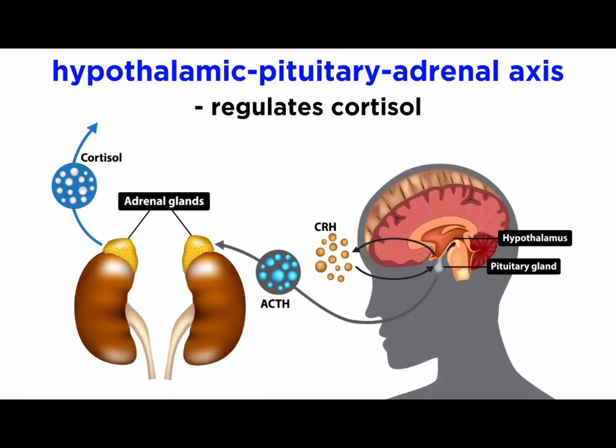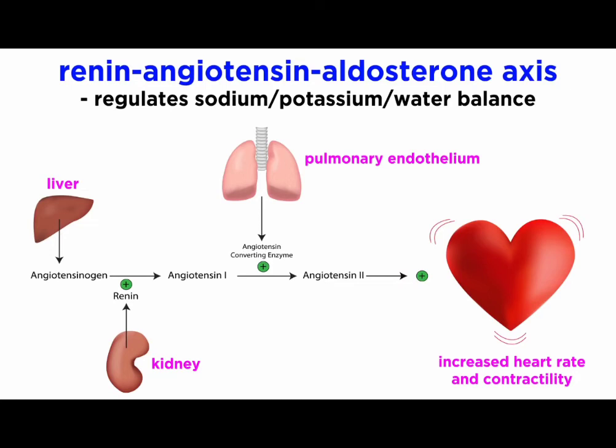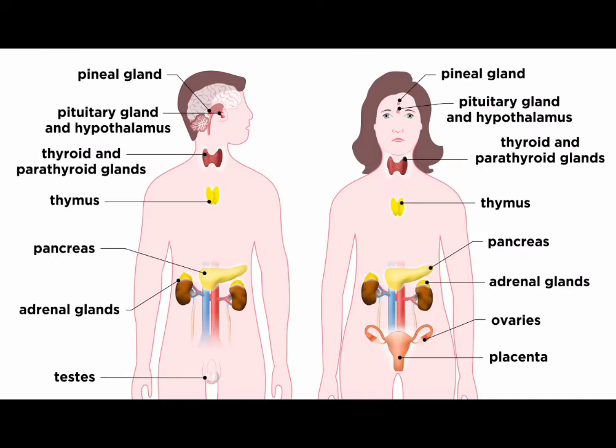These structures map out the major hormonal axes of the body, those being the hypothalamic pituitary adrenal axis, which regulates cortisol, and the renin angiotensin aldosterone axis, which helps to regulate sodium, potassium, and water balance. Those are the organs of the endocrine system. So what are the hormones they produce?